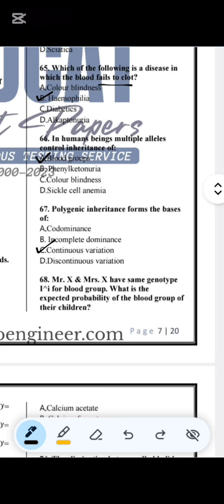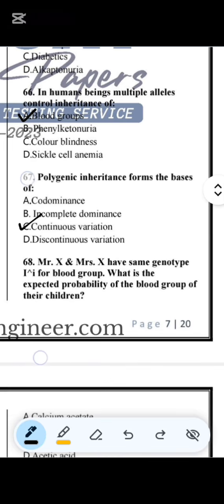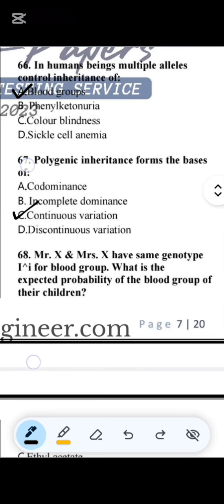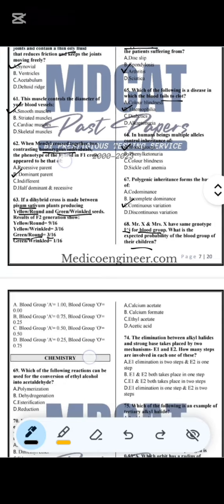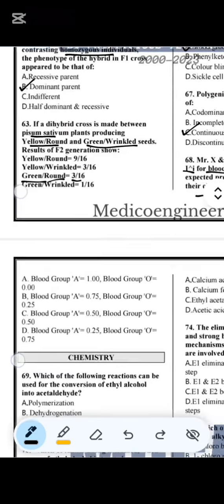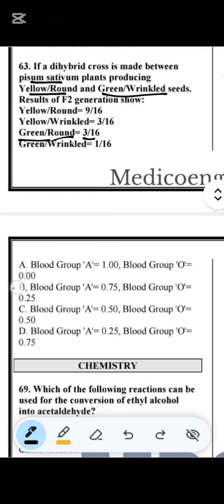Last question of the biology section. Mr. X and Mrs. X have the same genotype, which is I A I O for the blood group. What is the expected probability of blood group of their children? If we say the female and male both have the same genotype for blood group, then what will be the expected blood group in the children? So it is basically blood group A would be 0.75 and O would be 0.25. So B would be the correct option.